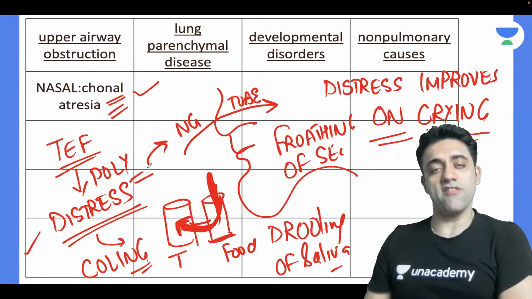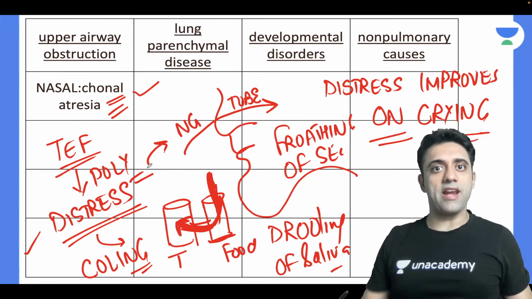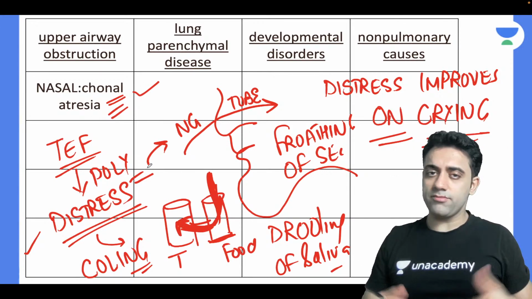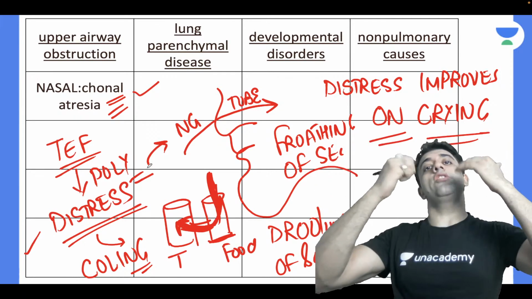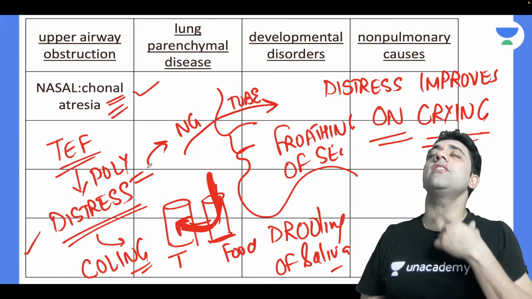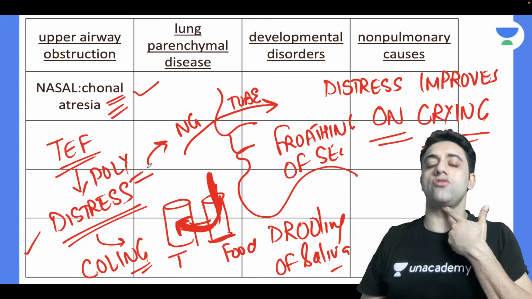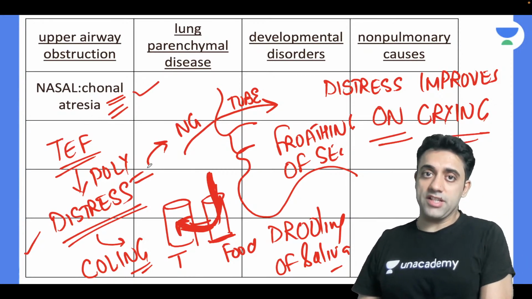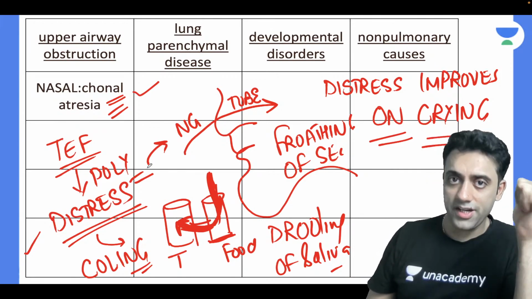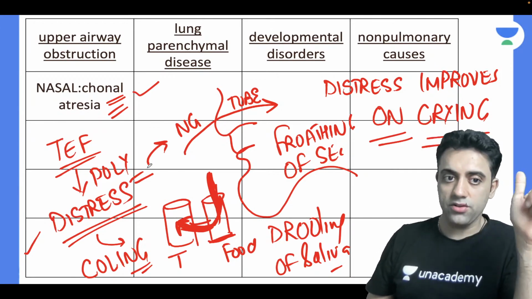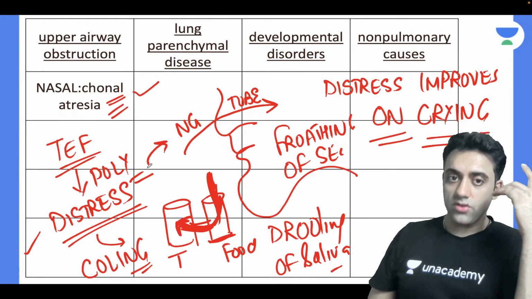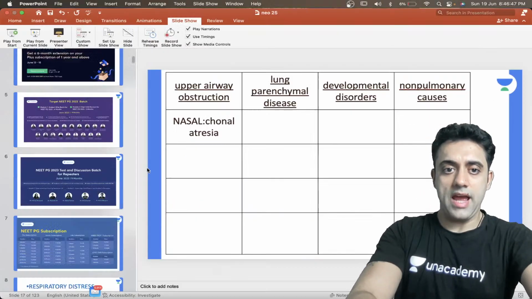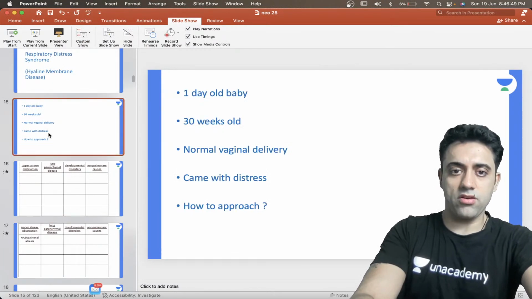When the mother is a case of polyhydramnios, it means the baby is passing urine very well, but is not able to swallow the urine because he is having tracheoesophageal fistula. So that's what. So now two differential diagnoses of a baby having distress are: number one, choanal atresia. Number two is tracheoesophageal fistula. Now, has everyone understood this much? Yes or no? Let me know.